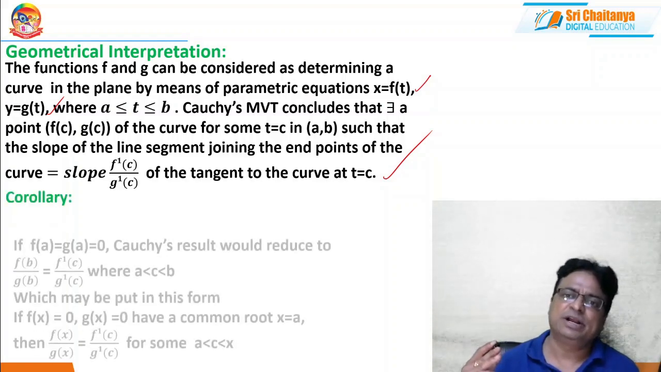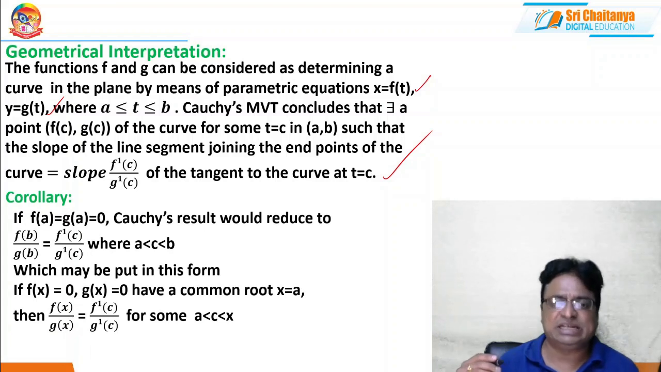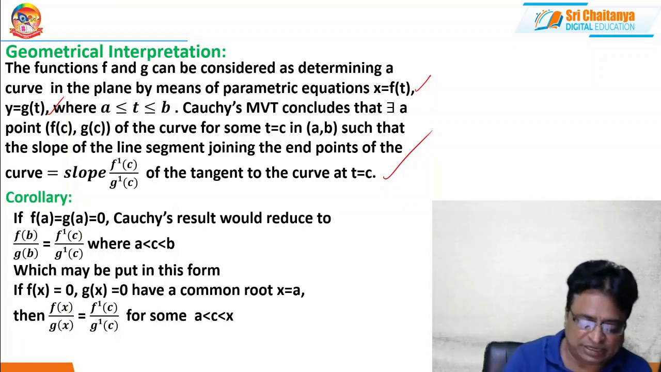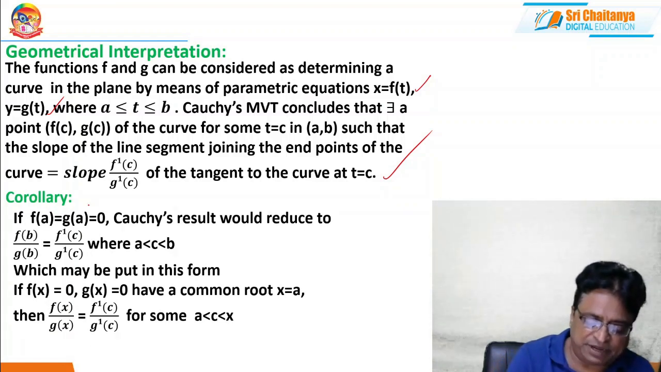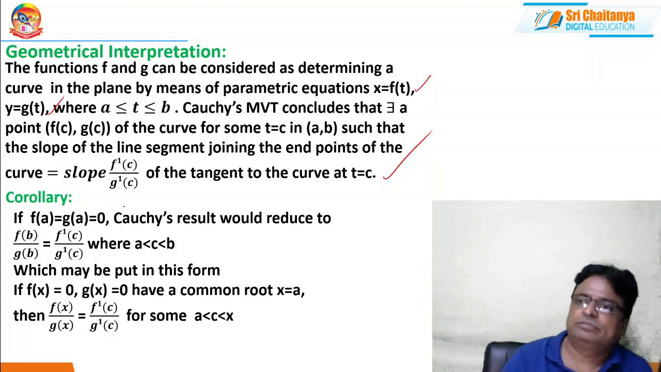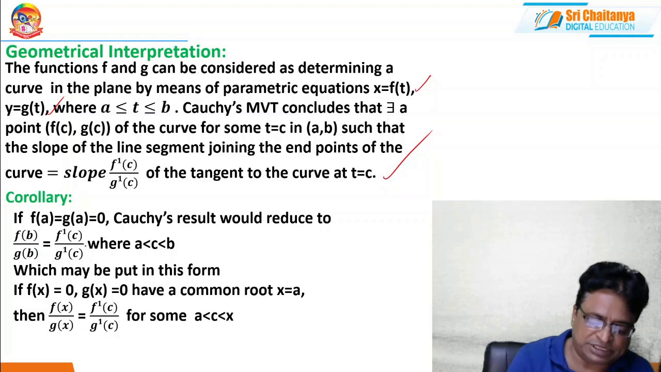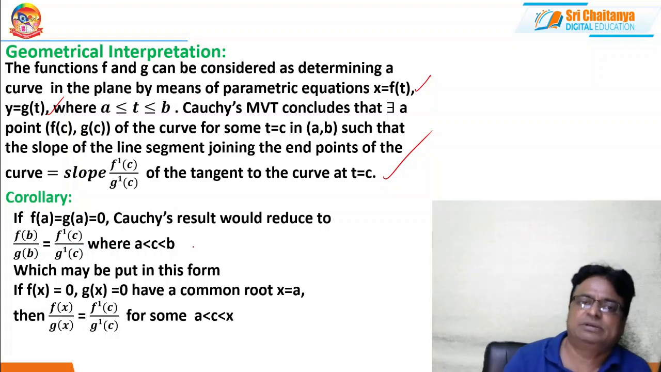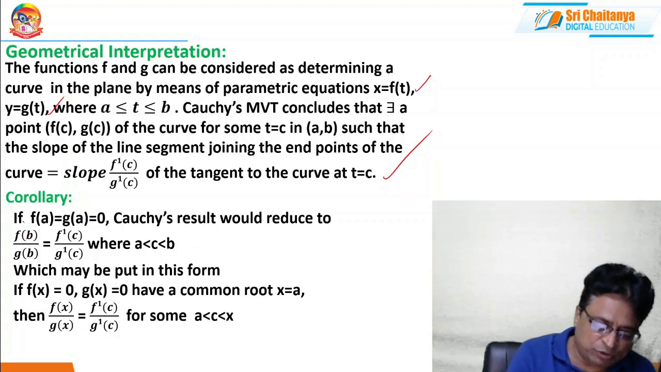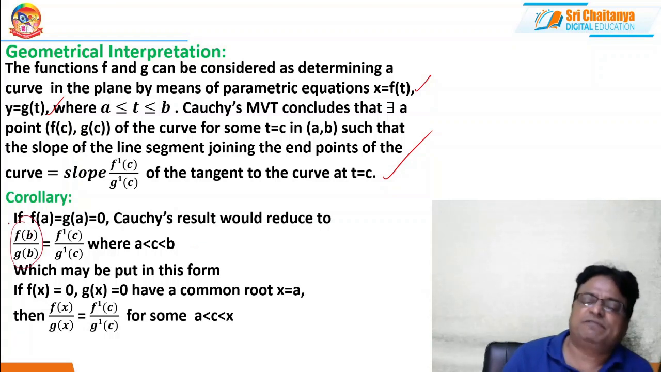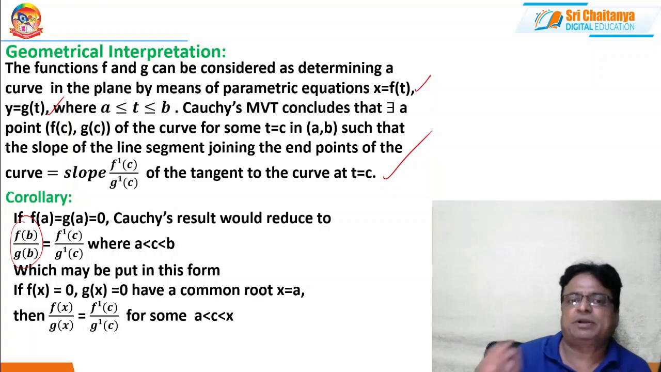Okay, my friends. Now, another corollary: in the given equation, if I replace f of a and g of a with 0, if I take f of a and g of a as 0, then that is nothing but f of b by g of b equal to f dash c by g dash c. What does it mean? That means the ratio of f and g at a particular point is equal to the ratio of the slopes of the tangents drawn at the particular point c on the curves.